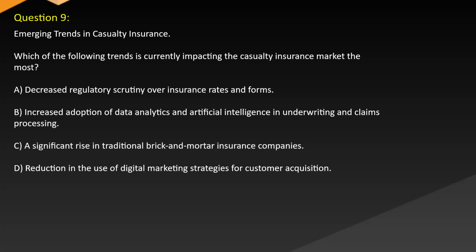Question 9. Emerging trends in casualty insurance. Which of the following trends is currently impacting the casualty insurance market the most? A. Decreased regulatory scrutiny over insurance rates and forms. B. Increased adoption of data analytics and artificial intelligence in underwriting and claims processing. C. A significant rise in traditional brick-and-mortar insurance companies. D. Reduction in the use of digital marketing strategies for customer acquisition.